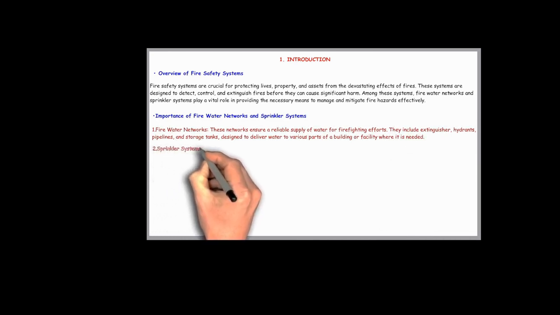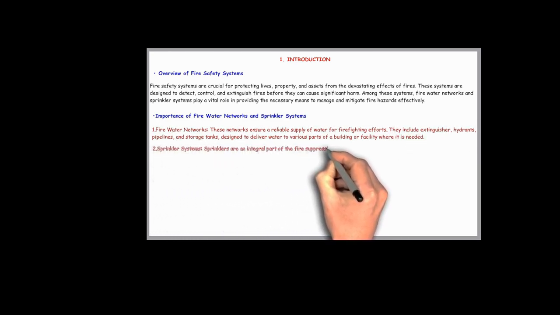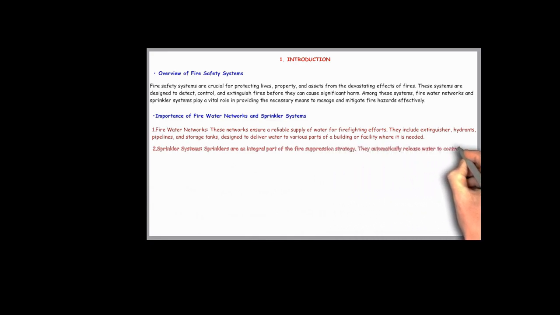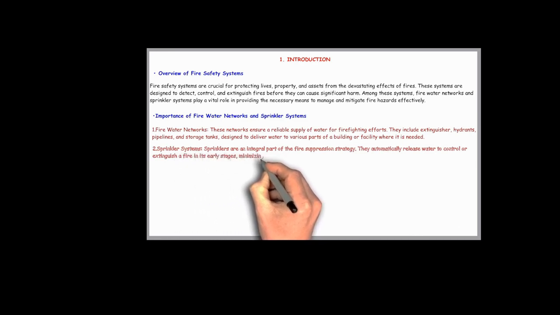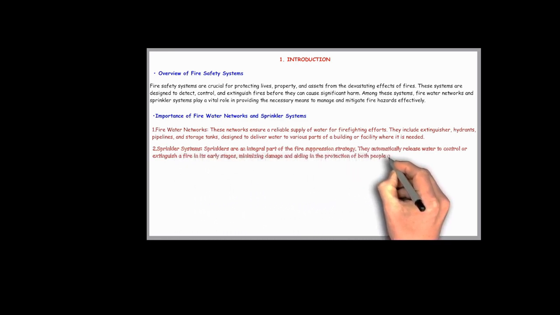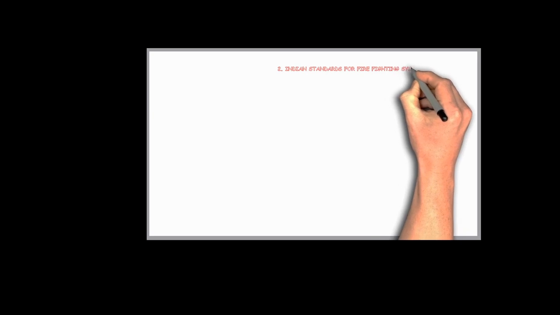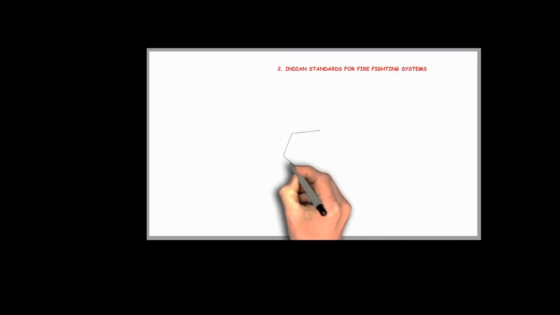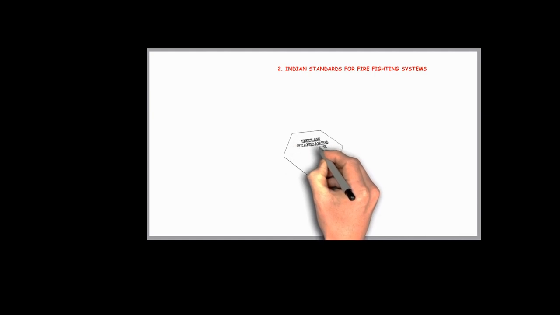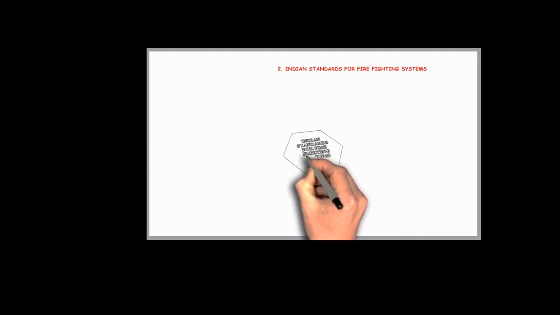On the other hand, the sprinkler system is also an integral part of the network system. It plays a vital role in minimizing damage and providing protection from fire. So friends, in India, compliance with IS standards is a legal requirement under various regulations. These standards are referenced in several statutory and legal documents such as the National Building Code (NBC), Factories Act 1948, and Fire Safety Act. These all legal documents require compliance with IS standards. So we are designing firefighting systems as per IS standards only.